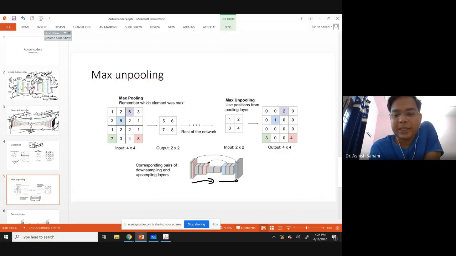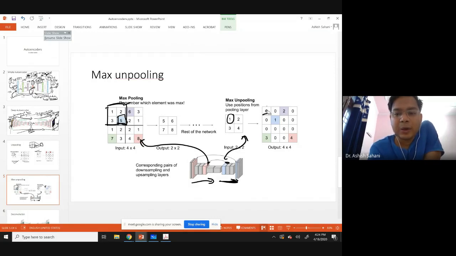For example, suppose this was the pooling layer. What will be the output for this? This is a 5, because the pooling layer pulled out the maximum from these 4, which is 5. Then in the corresponding unpooling layer in the second half of the network, we'll not put this 5 here.